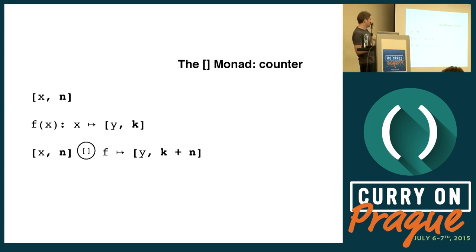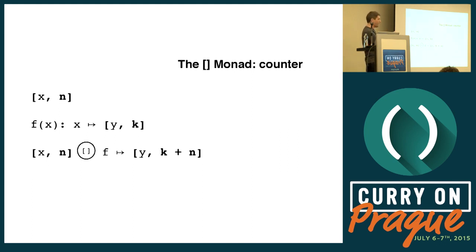I call it the square brackets monad. It implements a counter. So our monadic value is going to be the simple value x in the square brackets context, along with an integer. And this is our monadic function. It takes a simple value x, returns a monadic value, y and k. And then, this is the interesting part, the composer.